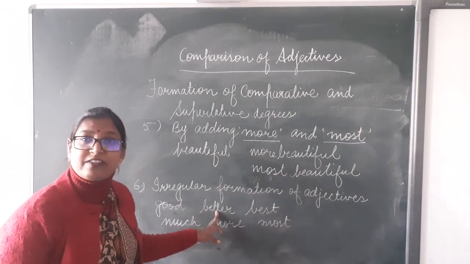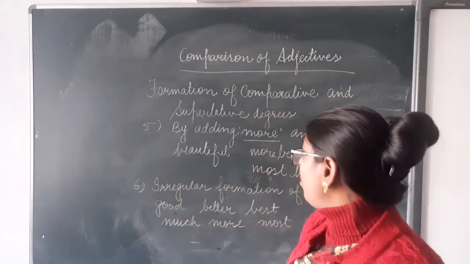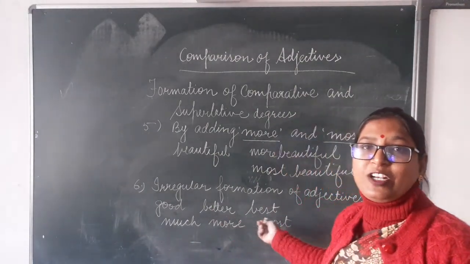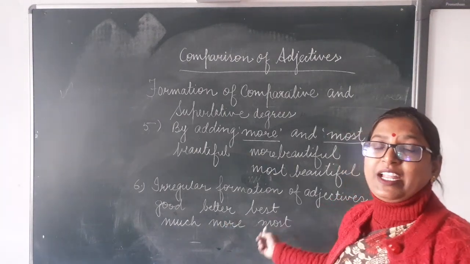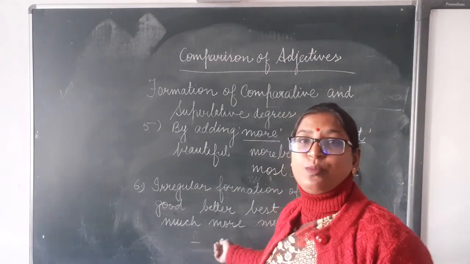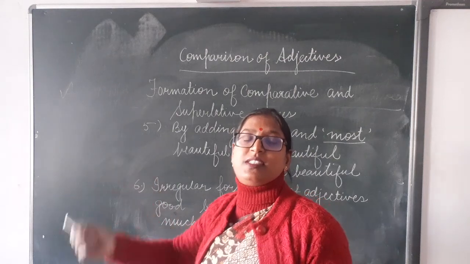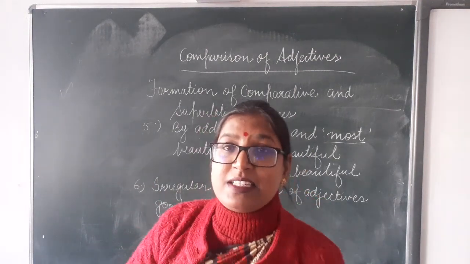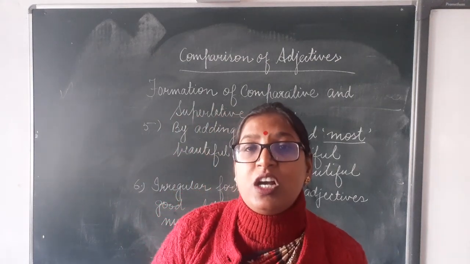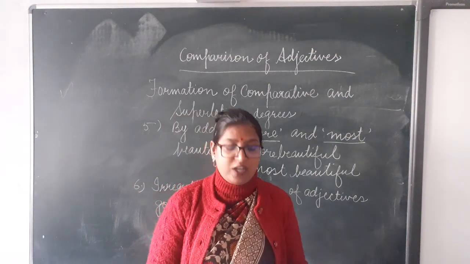Its comparative is better. Its superlative is best. These are all irregular adjectives. We use completely different words in their comparative and superlative forms. Much, more, most. Bad, worse, worst. Little, less, least. Likewise, we use different words in all three degrees of comparison.